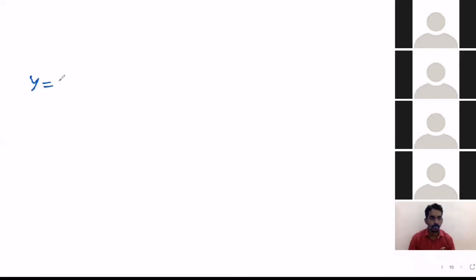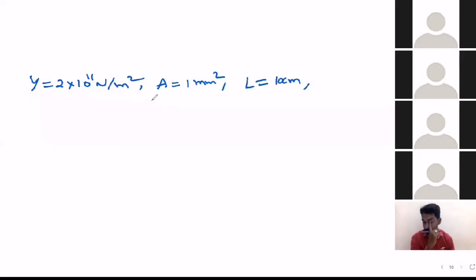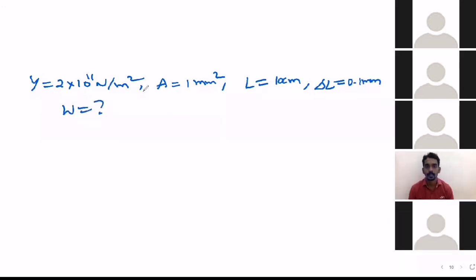A wire having Young's modulus 2 into 10 power 11 Newton per meter square, area of cross section 1 millimeter square, of length 10 centimeter, is stretched by a force so that the increase in length is 0.1 millimeter. Then find the work done.